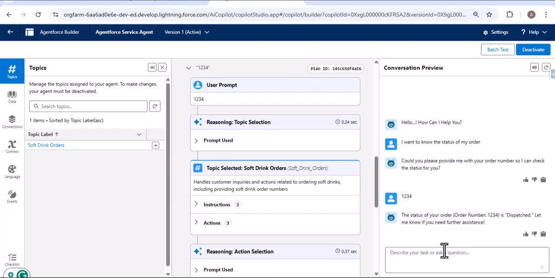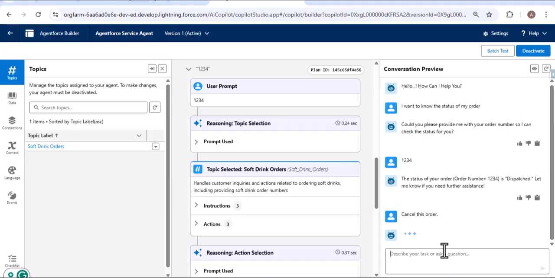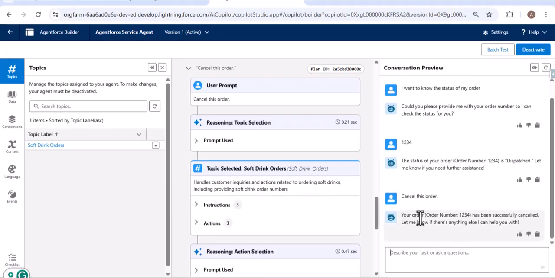Earlier we saw that when we want to cancel the order, we need to provide the order number to cancel it. Now this time I will simply type cancel this order. You can see I haven't provided the order number, but as I press the enter key, here you can see your order number 1, 2, 3, 4 has been successfully cancelled. Why did this happen? Because the Atlas reasoning engine stored the information in it.